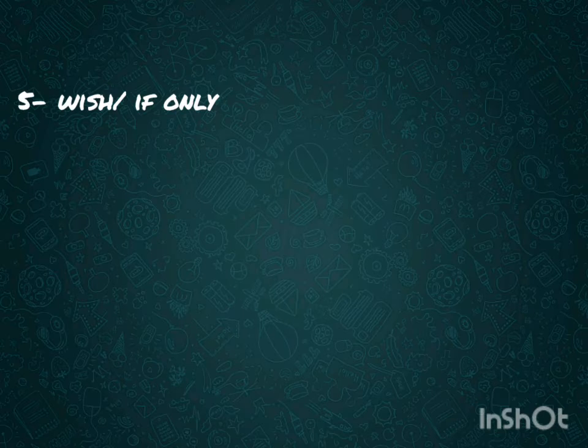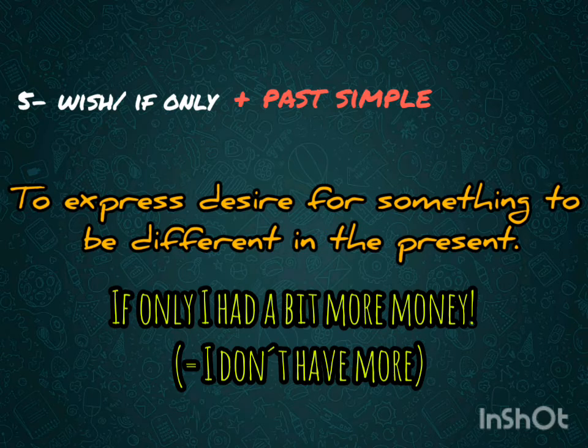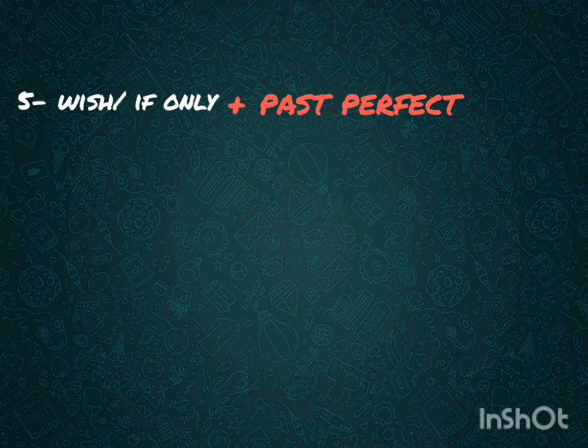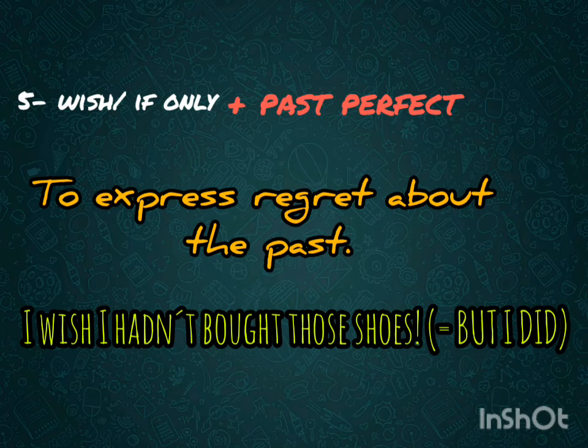And finally, number 5, wish and if only. There are 5 possible combinations for this pair of words. We can follow them with the past simple. In this case, we express desire for something to be different in the present. For example, if only I had a bit more money, but I don't have it. We can also use the past perfect to express regret. I wish I hadn't bought those shoes, but I bought them.